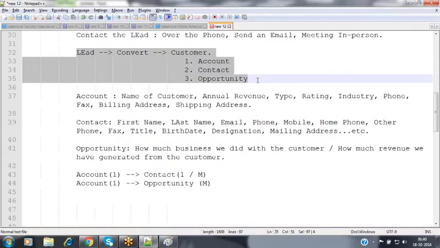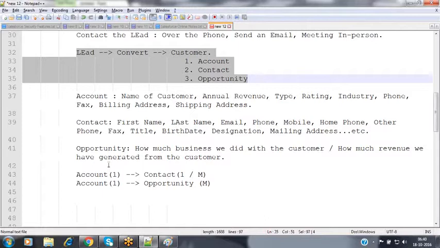Whenever you convert a lead into a customer, Salesforce generates three records: the first is account, the second is contact, and the third is opportunity. The account record holds all the details of the customer. The contact record holds all the contact details of the customer. The opportunity holds all the products which the customer has purchased from our organization, that is, how much revenue and business we did with the customer. This whole business process is called the lead conversion process.